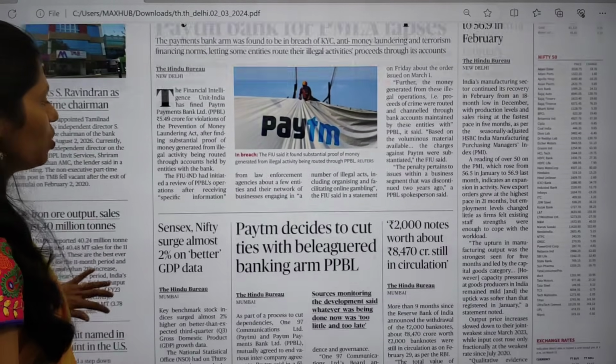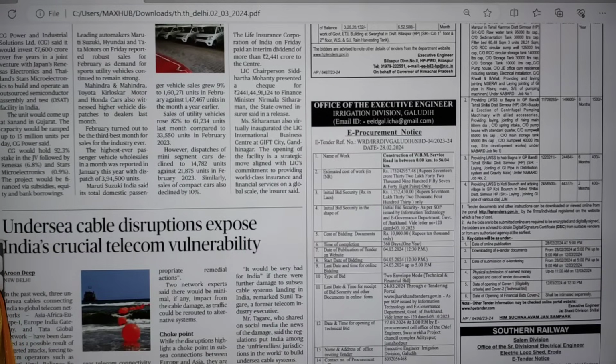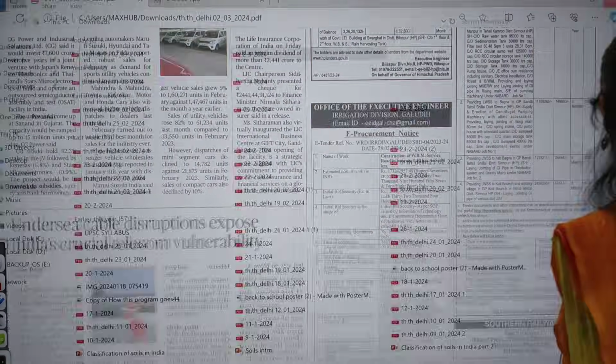Even on the business page I found nothing much important. So these are the very important topics that appeared in today's newspaper, and you have to see only these topics.